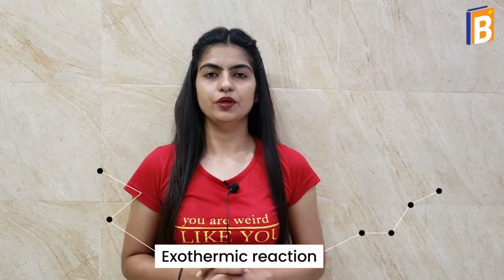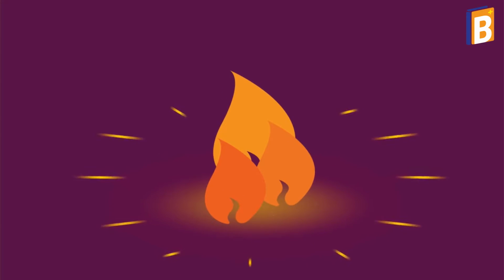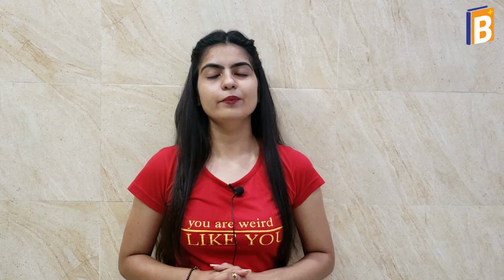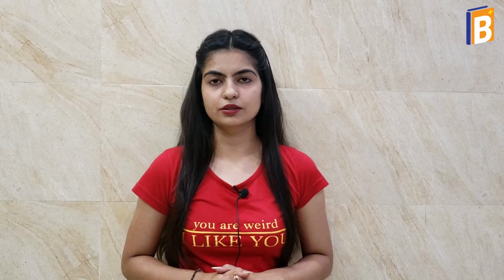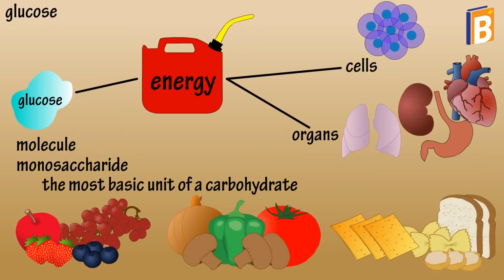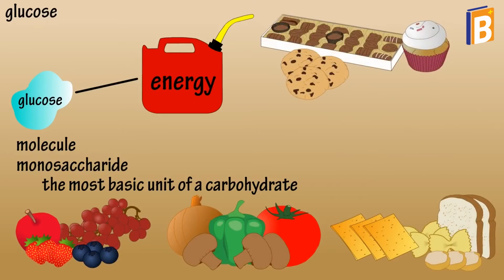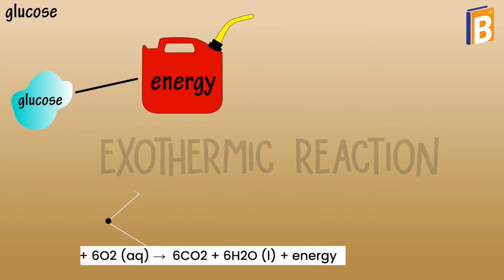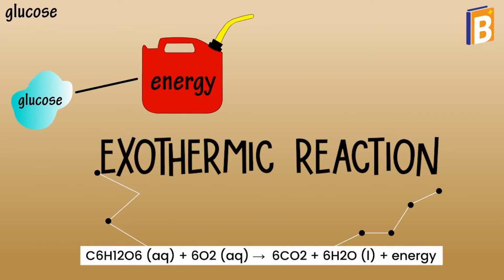Now, the exothermic reactions. A reaction in which energy is released in the form of heat or light is called an exothermic reaction. Let's take an example to understand an exothermic reaction. When we eat food, it contains carbohydrates. These carbohydrates are broken down to form glucose. This glucose combines with the oxygen present in the cells of our body and provides us energy. This reaction is generally called respiration.